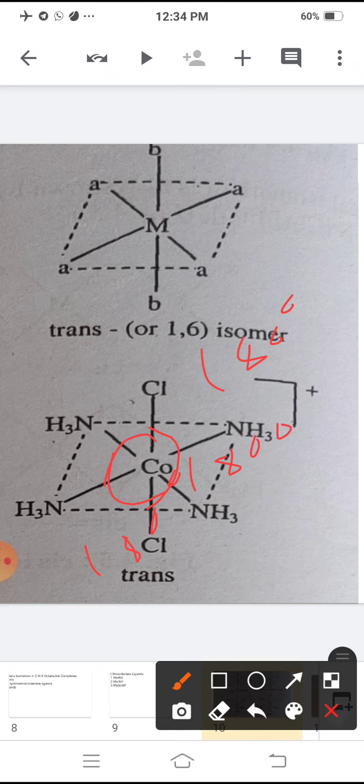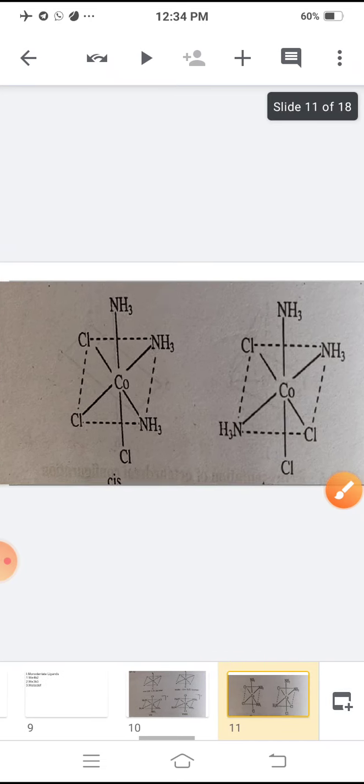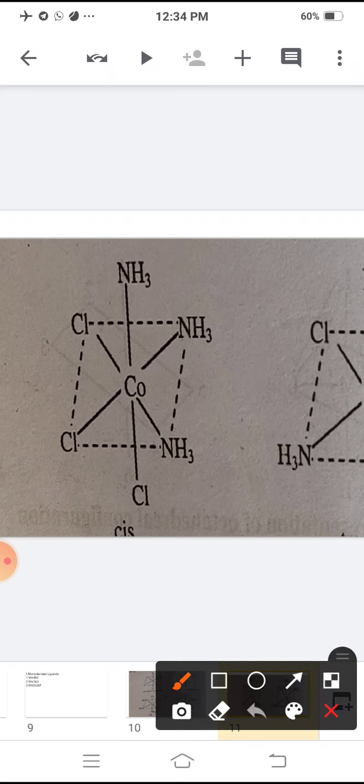Now another type, an example, MA3B3. In such a complex, what is meant by cis? With the help of numbering, the positions are 1, 2, 3, 4, 5 and 6.